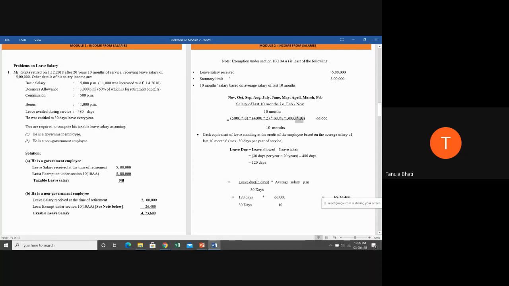Now, why am I taking into 10? Because we want 10 months and this is given per month. Here we have already considered 10, 8 plus 2. This is basic salary and this is dearness allowance. So, when we multiply all this, we get salary for 10 months, but we want the average salary, so we have to divide this by 10 months.